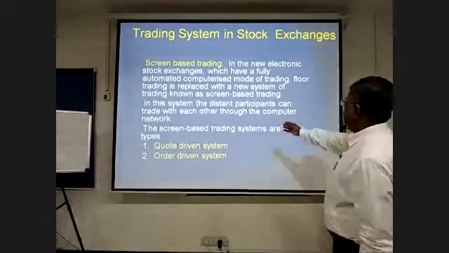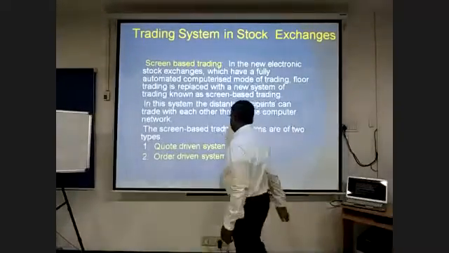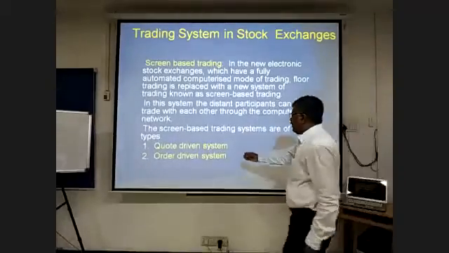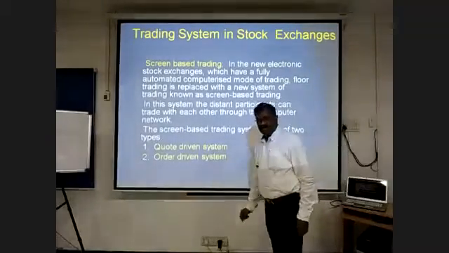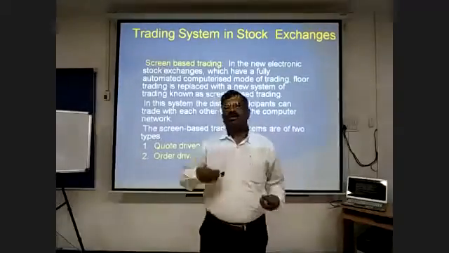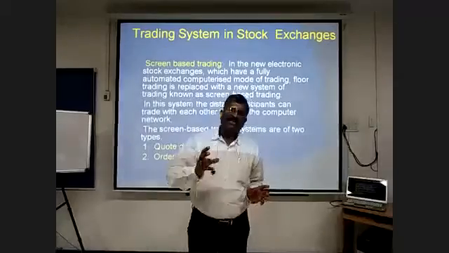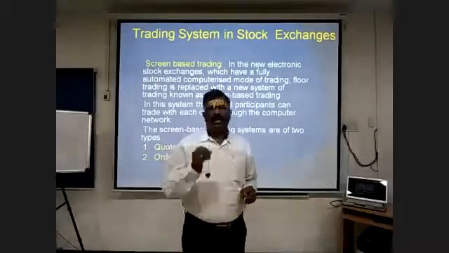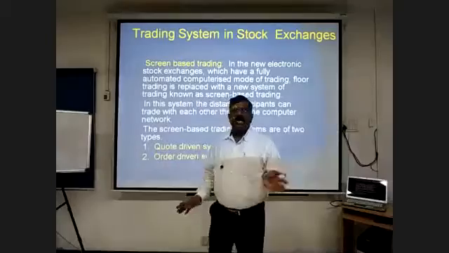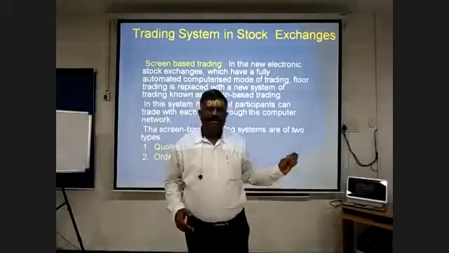In this system, distant participants can trade with each other through a computer network. The screen-based trading systems are of two types: quote-driven and order-driven. What do you mean by quote-driven and order-driven? Quote means I quote my price. The system accepts orders based on the quotes of bid and offer, or based on the order, depending on the market, and I participate in the actual trading system, which gives you a live environment.